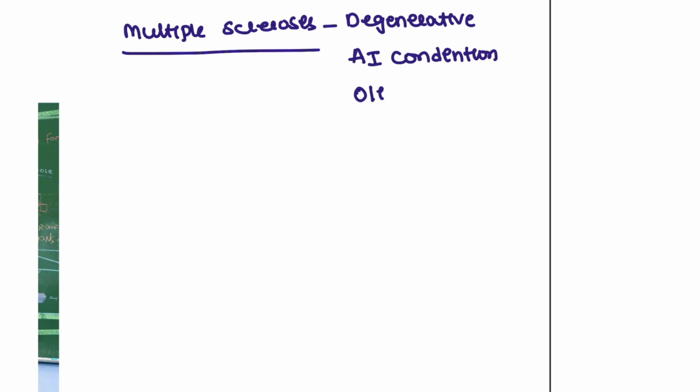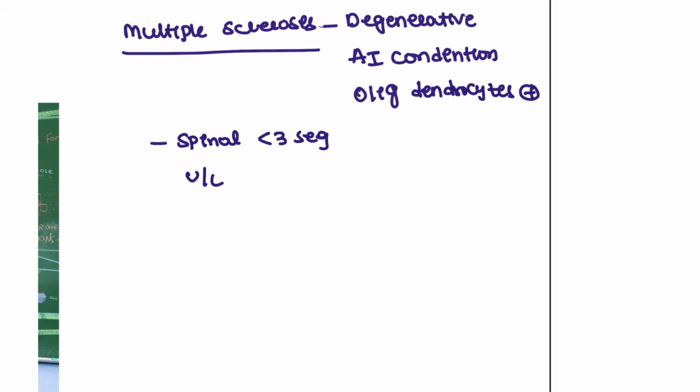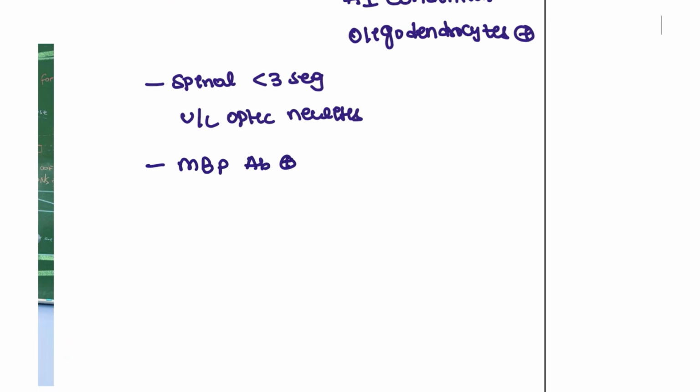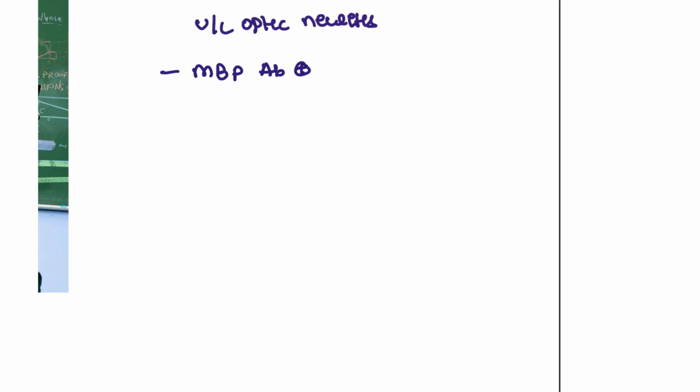It will involve the oligodendrocytes in the CNS. Oligodendrocytes are involved in this patient. In multiple sclerosis, it will involve spinal lesions of less than 3 segments, and it will cause unilateral optic neuritis. So cranial nerve involvement is also seen, and MBP antibodies are involved in this patient. So this is the history of multiple sclerosis, an autoimmune chronic condition.